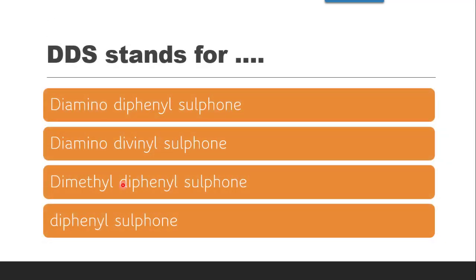Next question is, DDS stands for, what is the full form of this abbreviated form? DDS. Whether it is diamino diphenyl sulfone, diamino divinyl sulfone, dimethyl diphenyl sulfone, or diphenyl sulfone, this is not possible. Methyl is also not possible. Vinyl group is not there. It is phenyl ring. So the correct answer is diamino diphenyl sulfone.